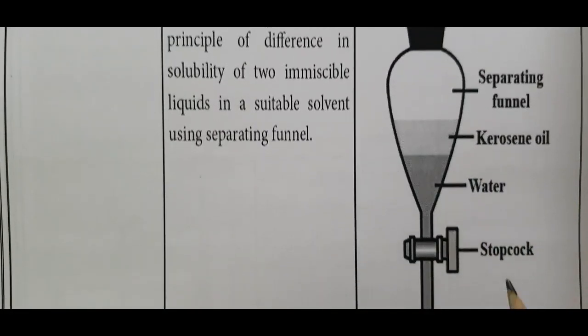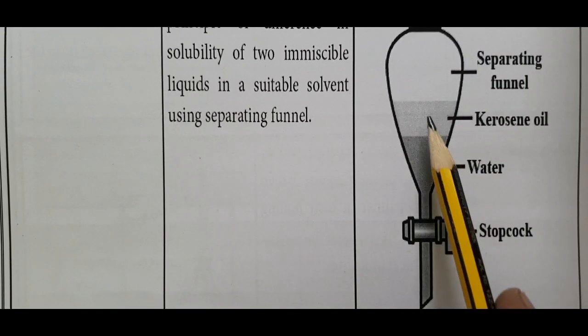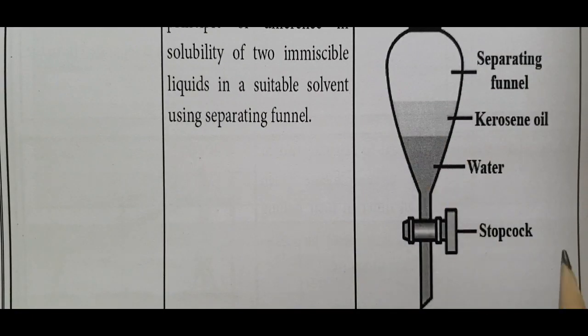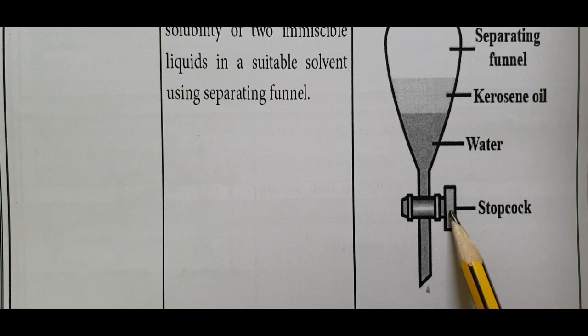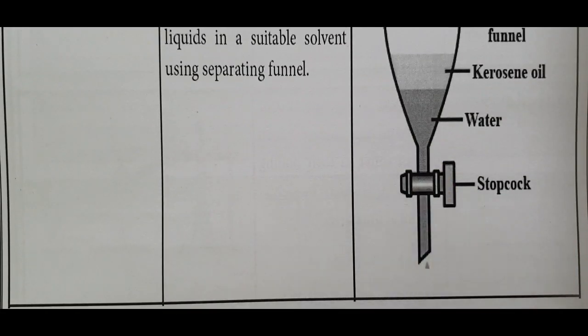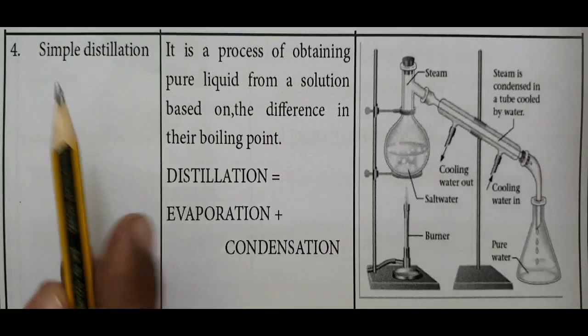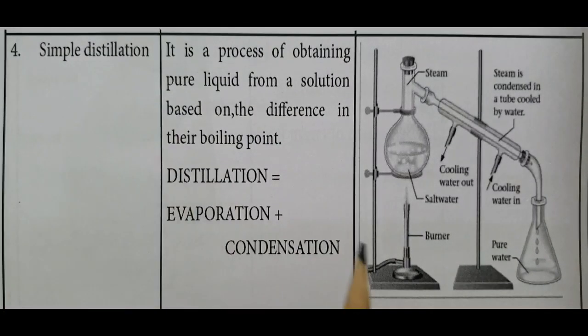We know these two are immiscible with each other. Oil forms the upper layer, water forms the lower layer. When we open this stopcock tap, first water is separated in a separate beaker, then kerosene is separated. This is solvent extraction.